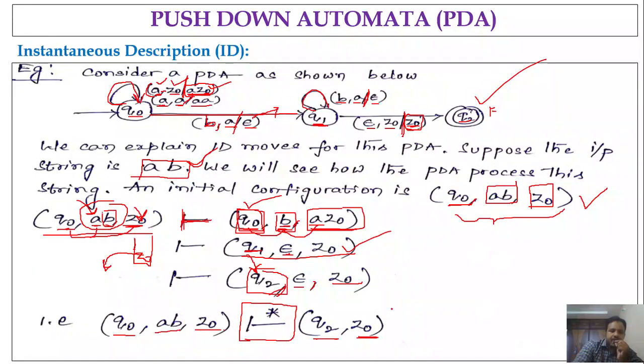So Q2 comma Z naught. Since Q2 is a final state, the string AB is accepted. So this is how we could perform this. That means we can check the acceptance of a string by using this instantaneous description.